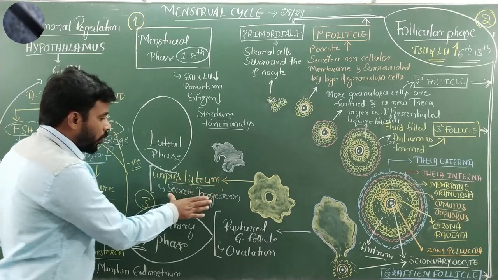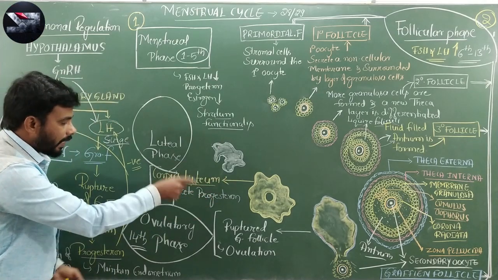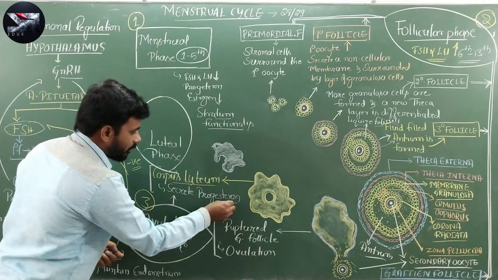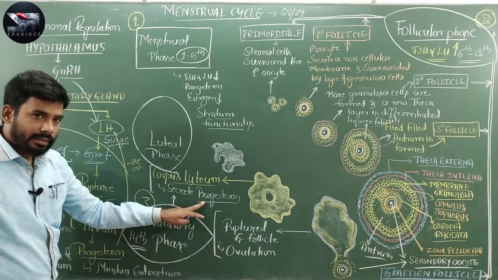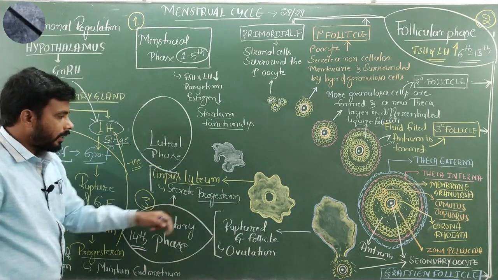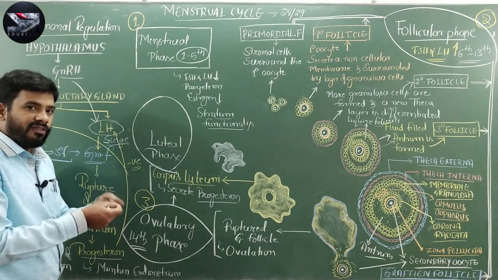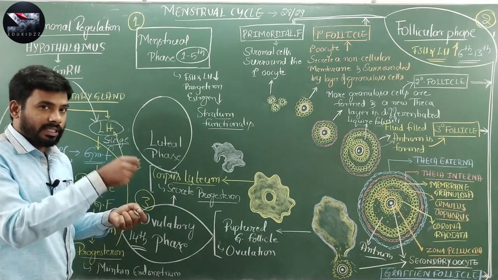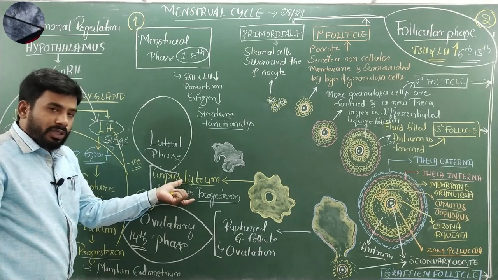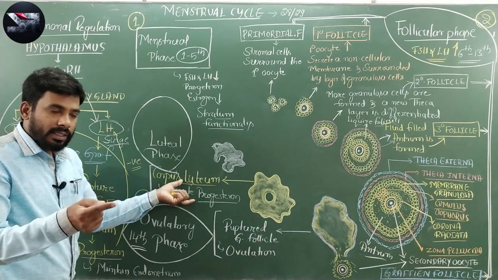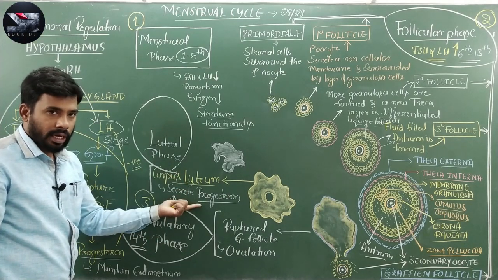This corpus luteum secretes one more female sex hormone called progesterone, as I said earlier, and this progesterone will be secreted if there is pregnancy. If there is pregnancy, the corpus luteum will be functional for about 9 months, and it goes on secreting progesterone hormone.